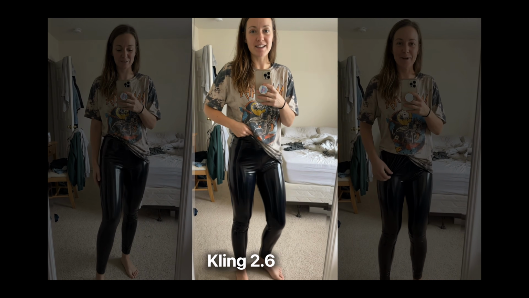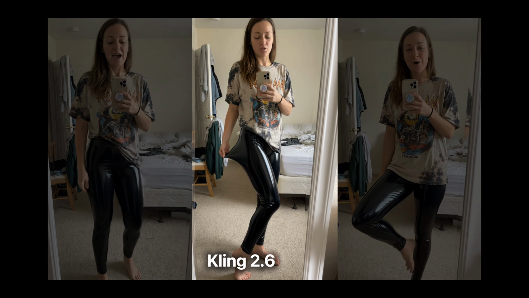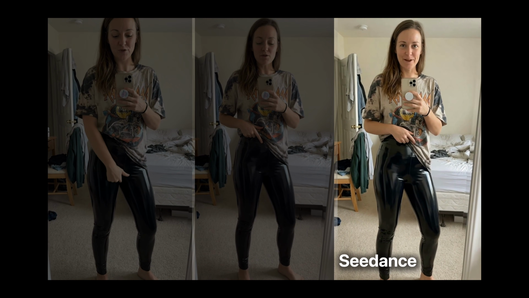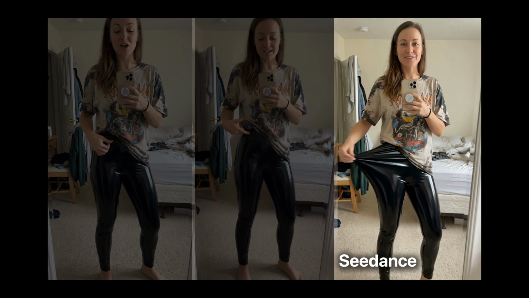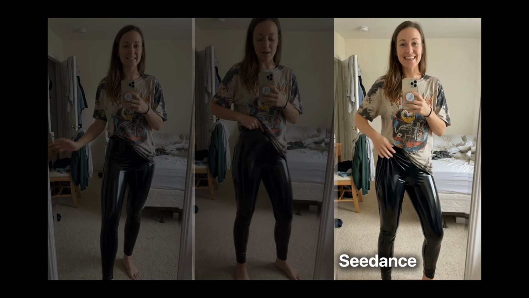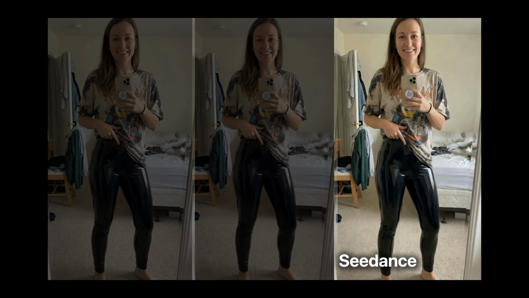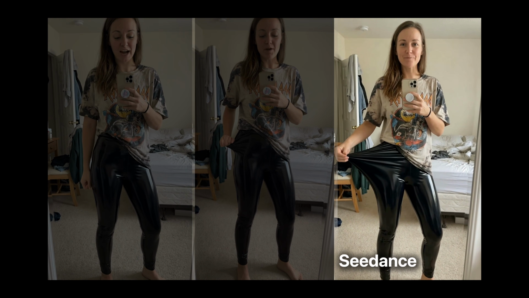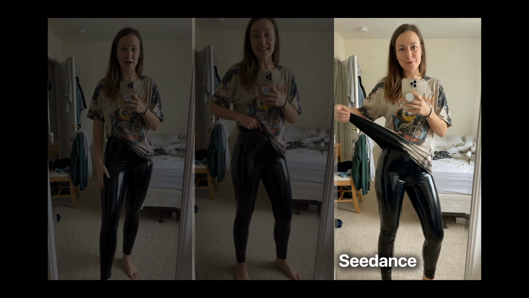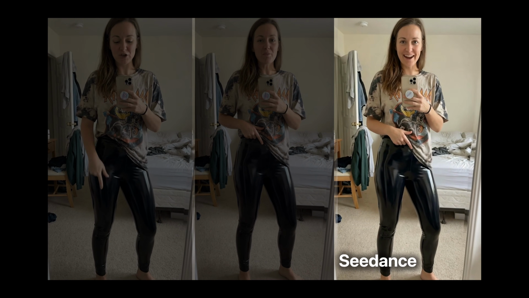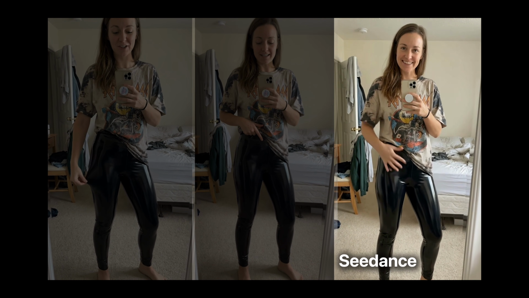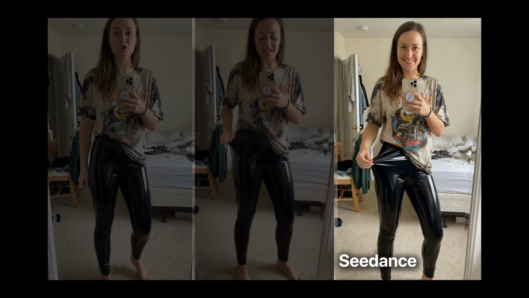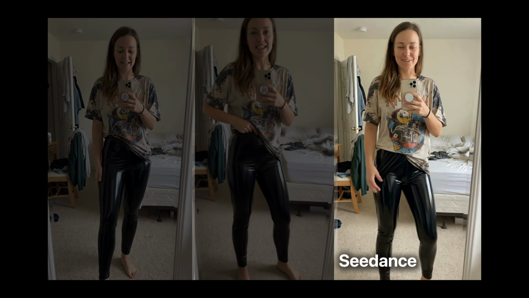It's that smooth latex finish, but it doesn't feel stiff or restrictive at all. Now, Seedance wins on lip syncing, but you can see morphing on the product and weaker interaction between the lips and the objects compared to Kling or Veo. So if you really want to promote your product out there, maybe Seedance is not the model to go for, unless you just need a talking head strictly and that's it, without anything else happening in the frame. And this is my honest opinion.